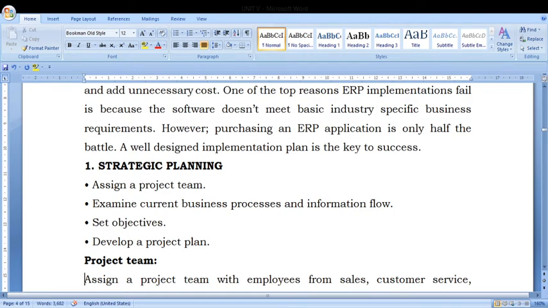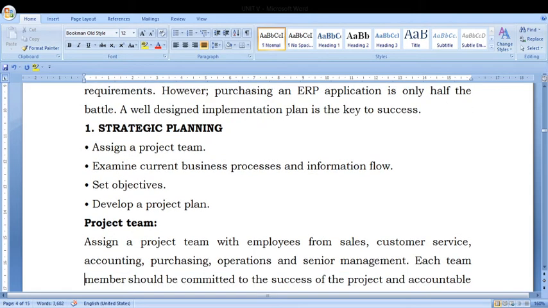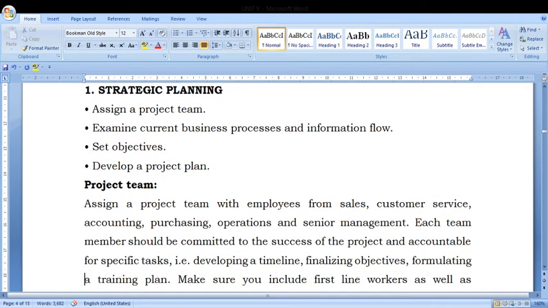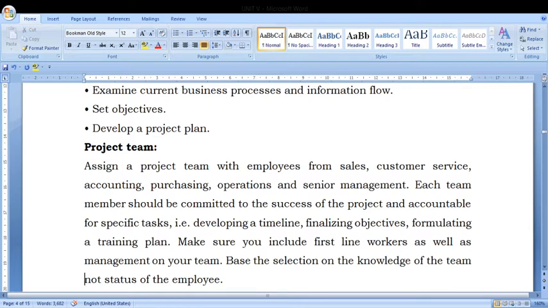What do we mean by assigning the project team? Which employees, which departments are going to do it. For example, marketing, sales, customer service, purchasing, accounting, operations, and how we are connecting with the senior management. We have to assign tasks team-wise. Each team member should be committed to the success of the project and accountable for specific tasks. Then there is the timeline: when we are going to start, when we are going to finish, when the objective is going to be finalized, and how to formulate a plan and a training plan. All these criteria will be taken into account for a project team.